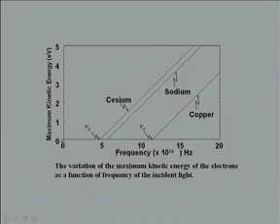So, if we plot the maximum kinetic energy for cesium, sodium and copper as a function of frequency, it is almost a straight line, very accurately a straight line, but there is no emission of electrons below a certain critical frequency. Now, the photoelectric effect as such can be understood using wave theory, because a wave carries energy, and so we can assume that this wave transfers a certain amount of energy to eject the electrons out of the metal.